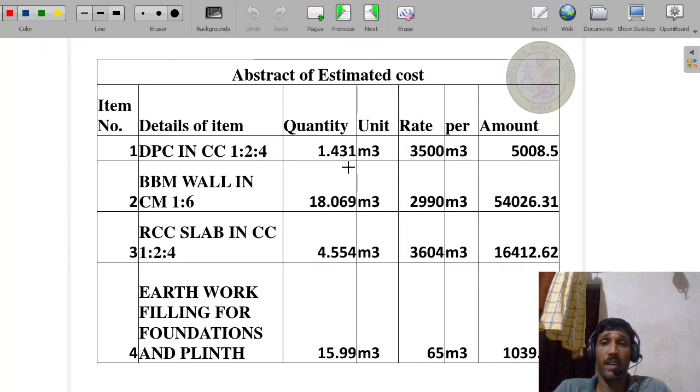Unit is meter cube. Rate 3500 rupees per meter cube. By assuming the local rate of 3500 rupees per meter cube, the amount becomes 5008 rupees.